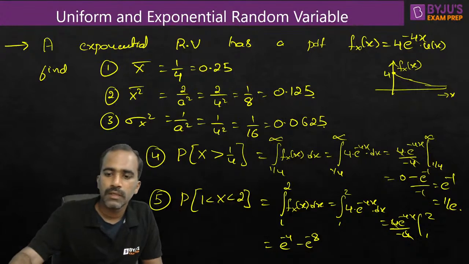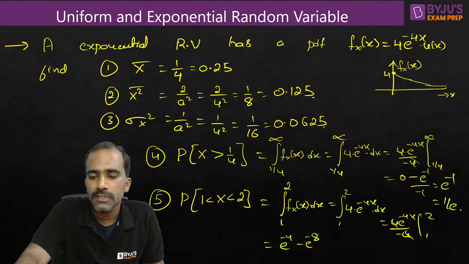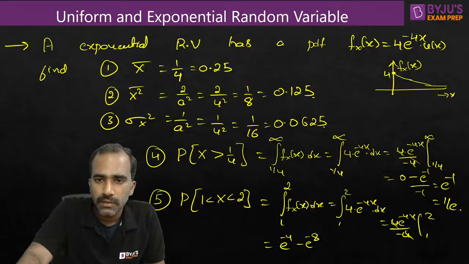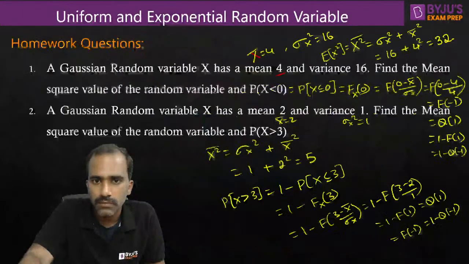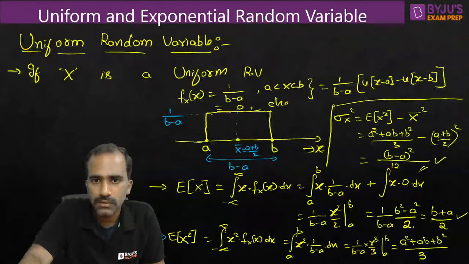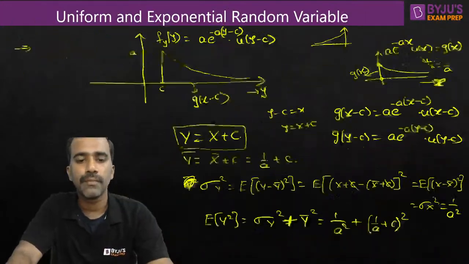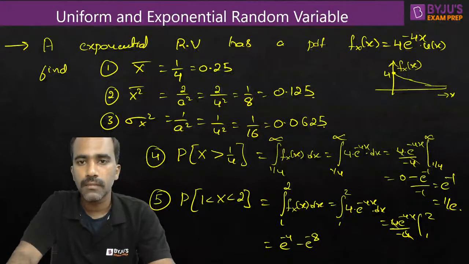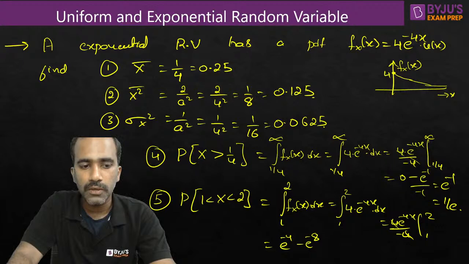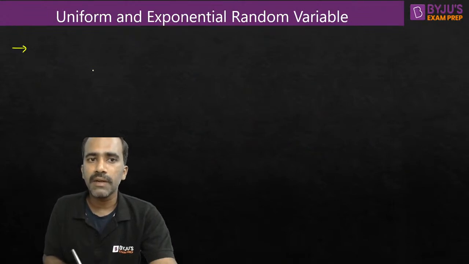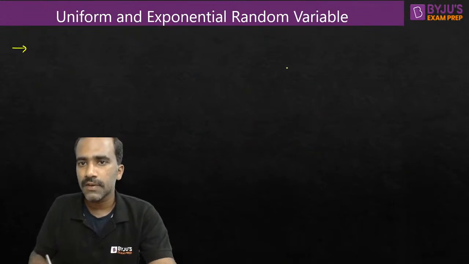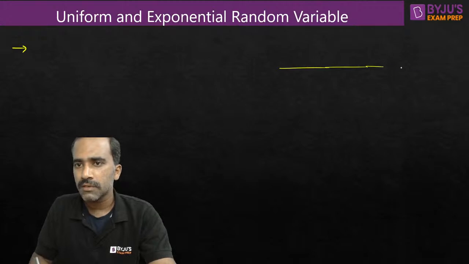Okay. So with that, we have discussed problems based on the exponential random variable as well. One more point that I want to cover is the CDF. For a uniform random variable, what is the CDF? Let us find it quickly. Very simple stuff.